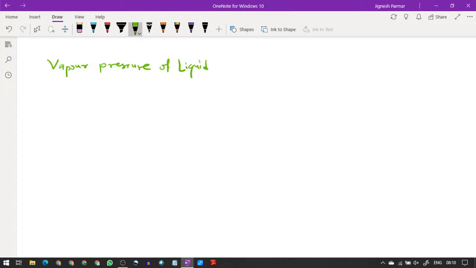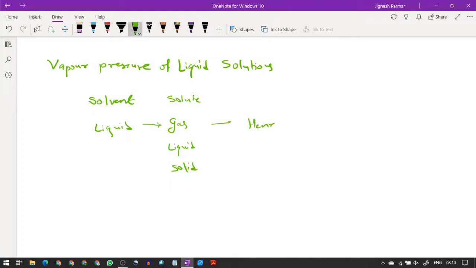Now whenever it comes to liquid solutions, what do we have to understand? Solvent is always liquid. And solute may be gas, may be liquid, and may be solid. Already the combination of liquid and gas we have seen where we learned about Henry's law. Now we will talk about these two, liquid plus liquid and liquid plus solid.